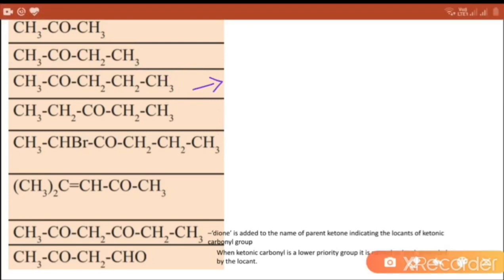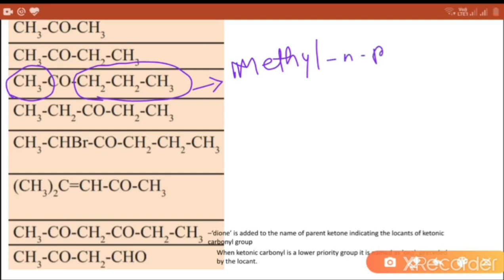Next compound, N-propyl and methyl. These two alkyl groups are attached, named alphabetically. Methyl first, then N-propyl. So the common name is methyl N-propyl ketone.